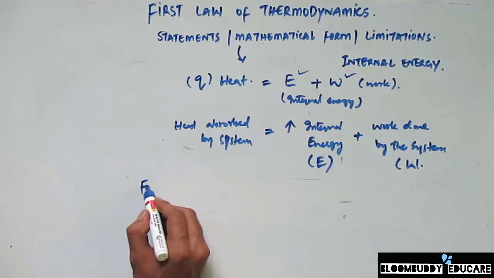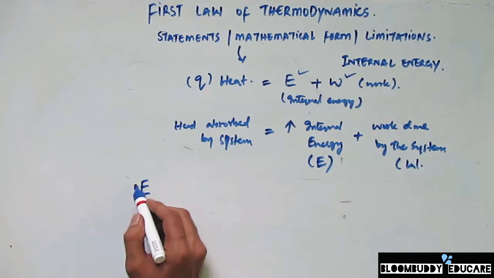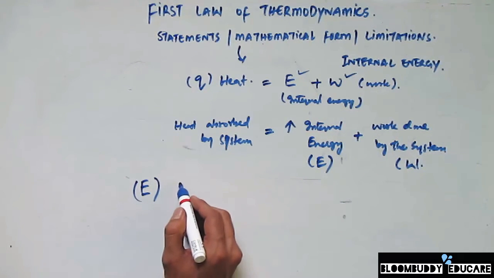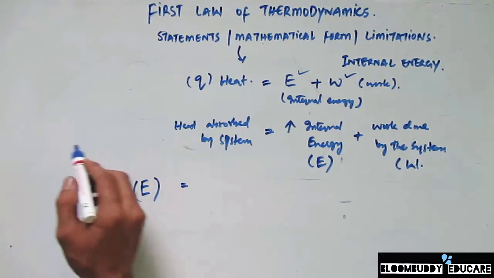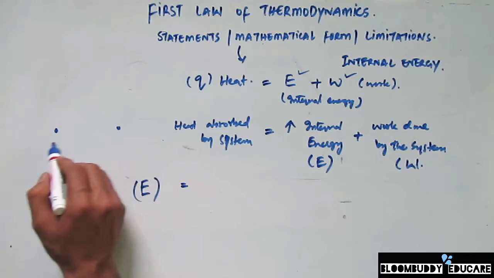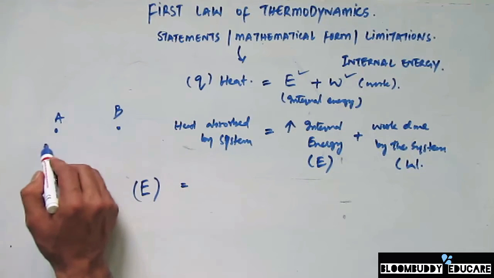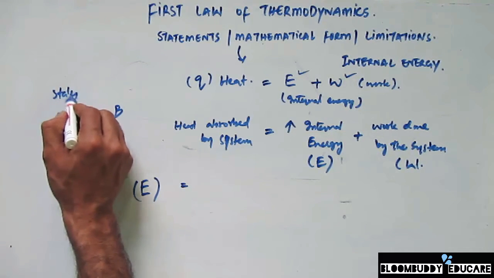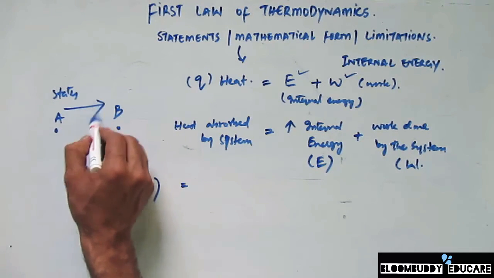So if I try to calculate the amount of increase in the internal energy of the system, this E is always equal to, suppose the system goes from state A to state B, so these are different states of the system, moving from state A to state B.